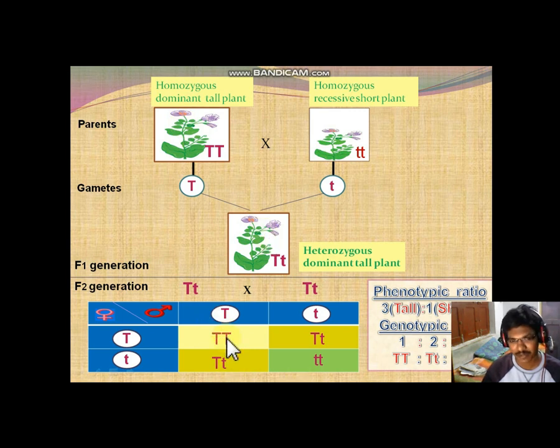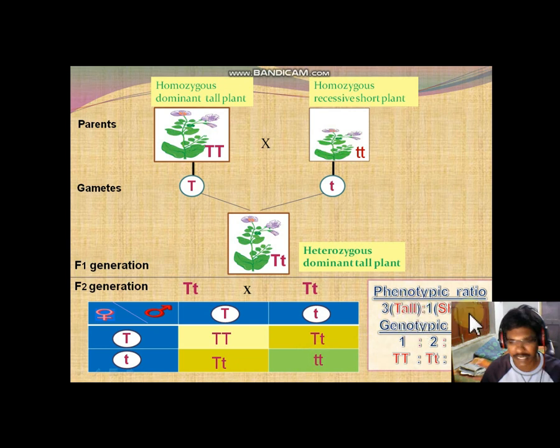So how many tall plants are here? This one, and second one, and third one. So the character is tall. These three express tallness. That's why we obtain three tall plants in the F2 generation, and only one single plant which is short in size.